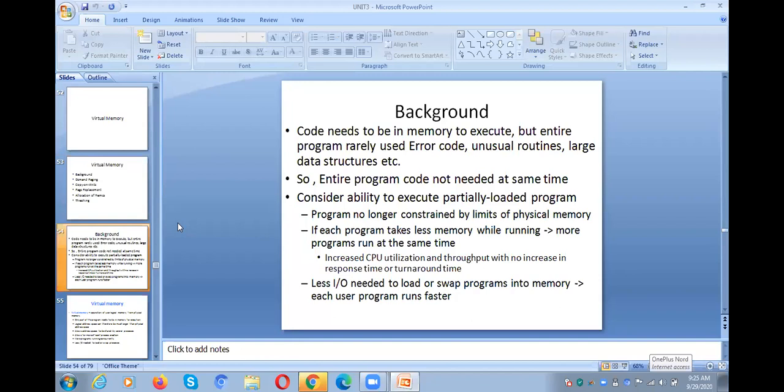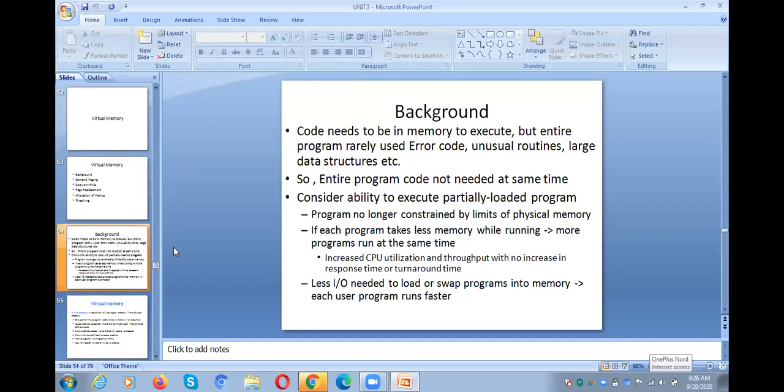Right. First of all, what is the need of going to virtual memory? Whenever there is a big program, you need to execute that particular program. At that moment, the user might think, I can keep my entire program in the main memory, and the CPU will be allocated to my program and will execute my program so that I will get the output or result, right? But in real time, that does not happen. Actually, the entire program is not loaded into the main memory.